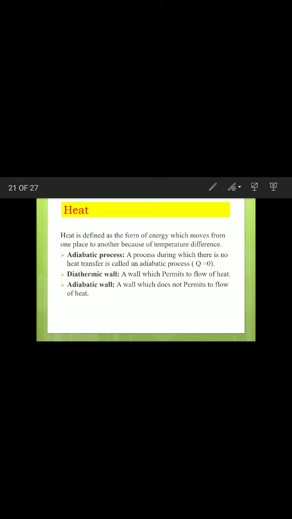This is heat in general. Always remember, wherever the heated part is, the temperature is more. While moving from the hot part to the next part, that is the cold part, the temperature will be reduced. Next, the adiabatic process. This is based on heat only. Adiabatic process means there is no heat transfer. Whenever you say adiabatic process, remember that there is no heat transfer.